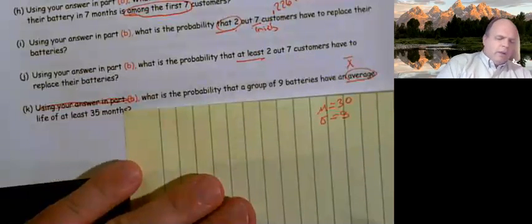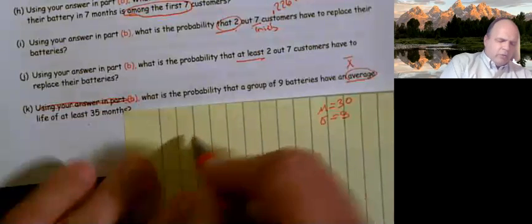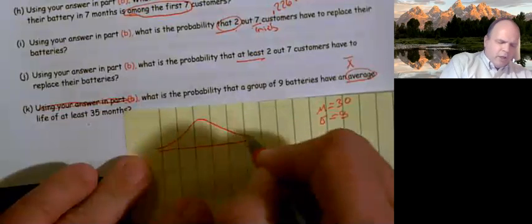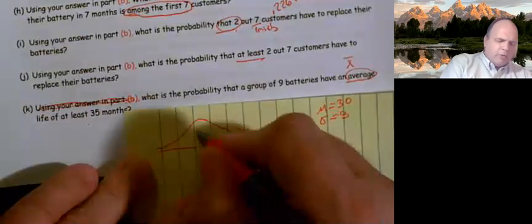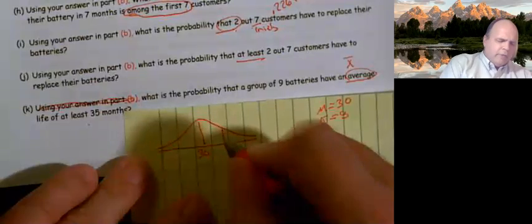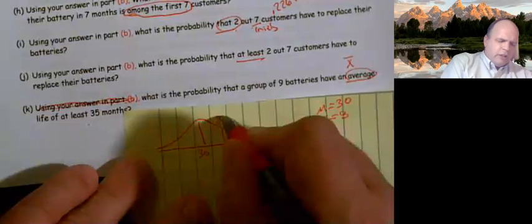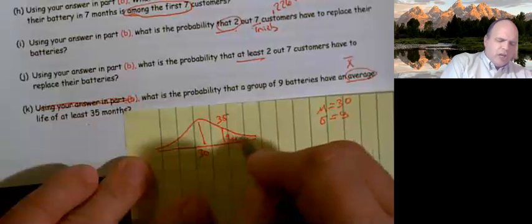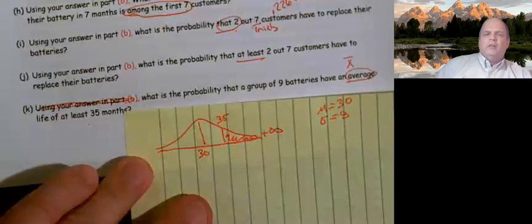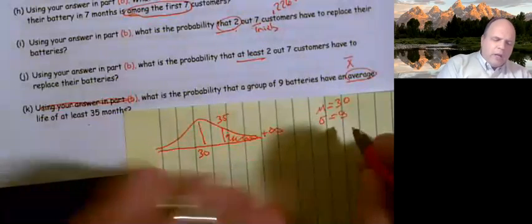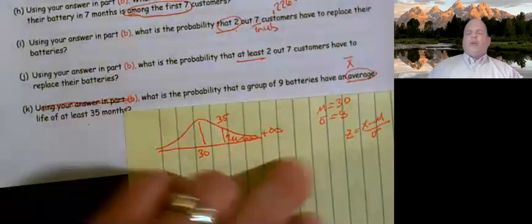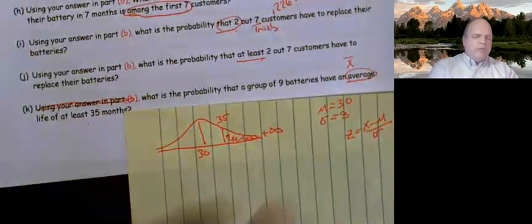Okay? And this says at least 35 months. So I'm thinking maybe I should draw this picture. I'm not 100% sure, but I'm going to start there and see what happens. So I draw this and I go, okay, I have a mean of 30. I have a 35 and I want to last at least this long. So at least means I'm shading to positive infinity. So it's like, okay, normal. Z equals X minus mu over sigma. And I started with that, but they said average.